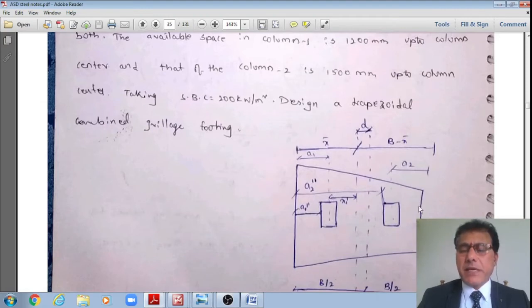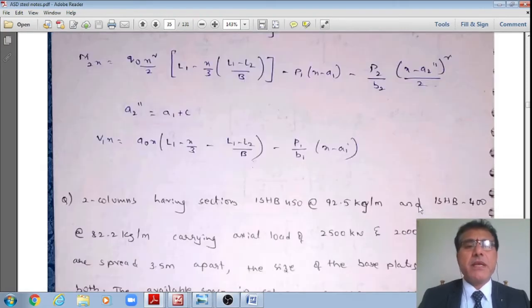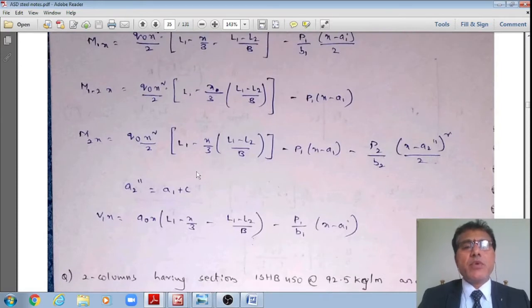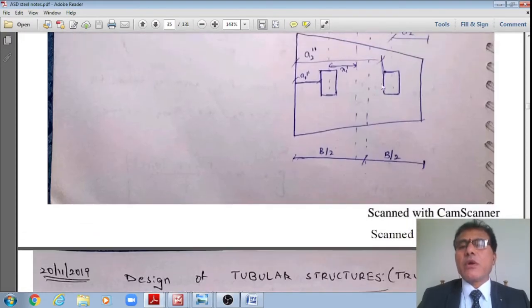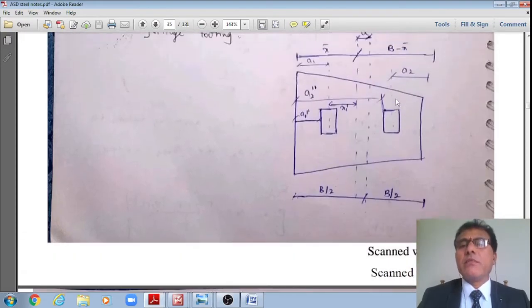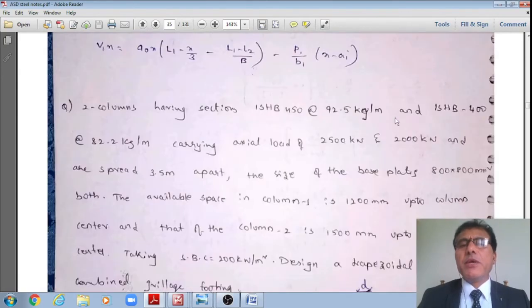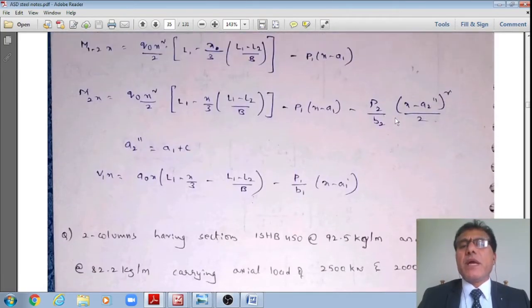Similarly, M2x, just beyond this, below the second base plate, is given by M2x is equal to Q0 x square divided by 2 multiplied by L1 minus x by 3 L1 minus L2 by B minus P1 x minus A minus P2 by B2. Please make a note, because just below that even P2 will also come into picture. The intensity of the load below this one is P2 divided by B2, students. Therefore, that multiplied by x minus A2 double prime multiplied by x minus A2 double prime by 2.